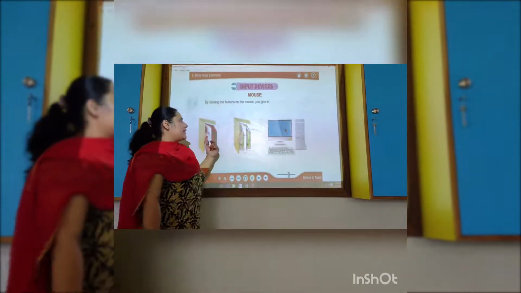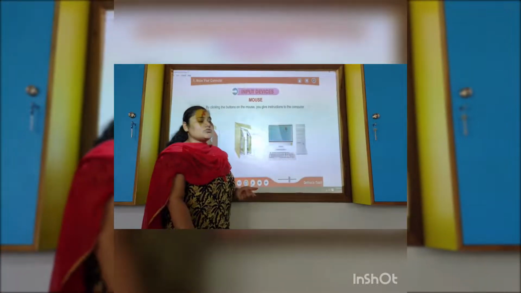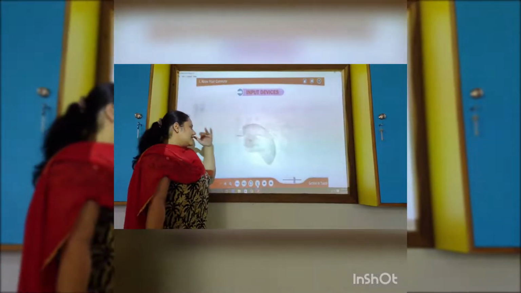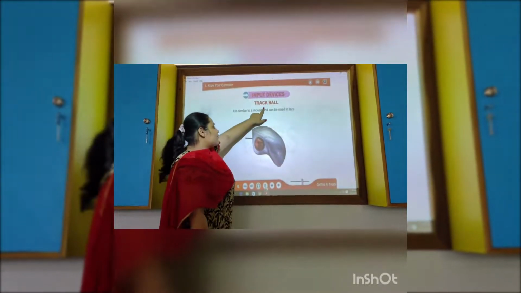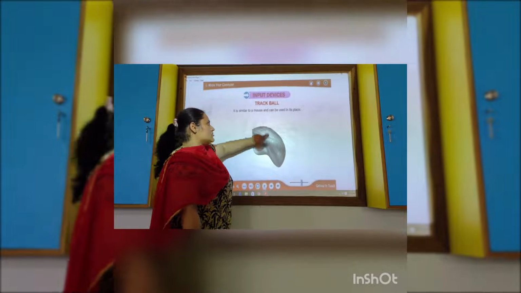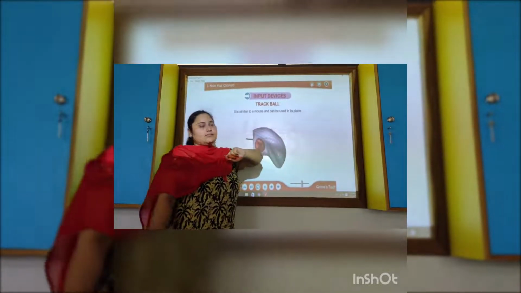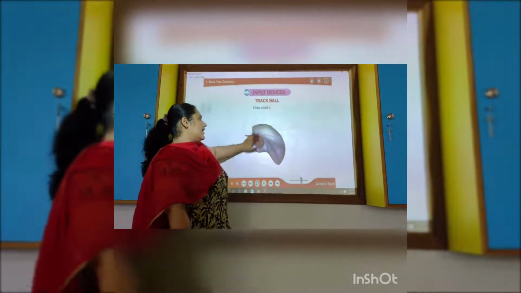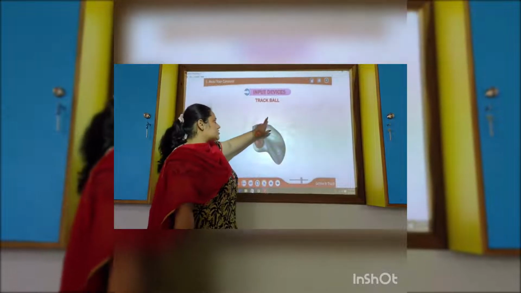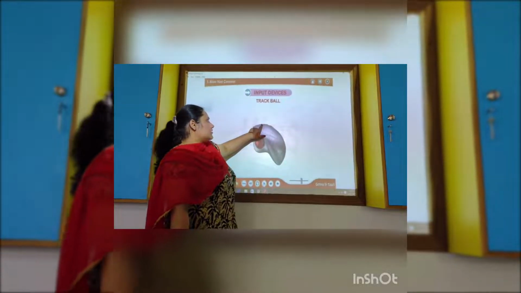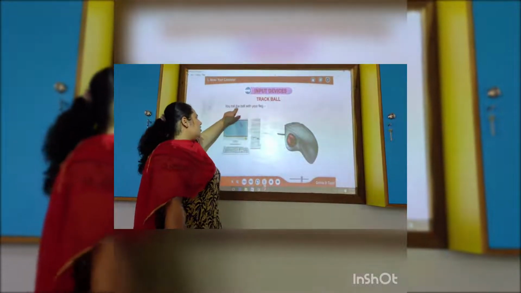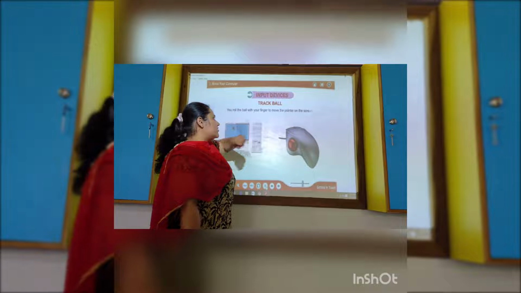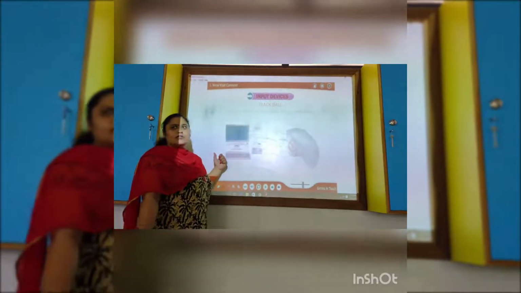By clicking the buttons on the mouse, you give instructions to the computer. So that is very easy. You have done this in your computer lab. Trackball is similar to a mouse and can be used in its place. So it can go anywhere. It has a ball on its top here. This is called a trackball. Now you roll the ball with your finger to move the pointer on the screen.